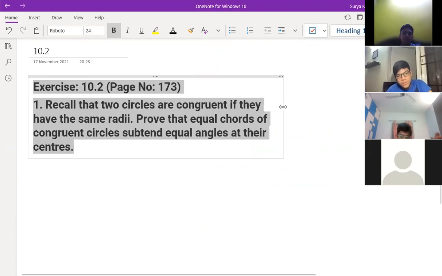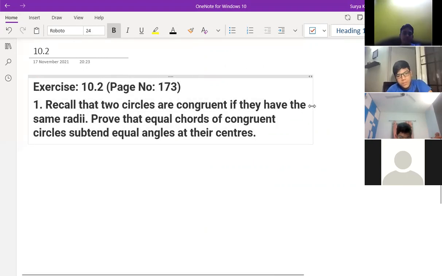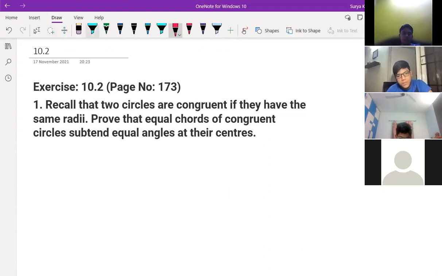Recall that two circles are congruent if they have the same radii. Prove that equal chords of congruent circles subtend equal angles at the centers. So this is a very easy question, right? Here, if you prove both are congruent, then what? It's equal only.